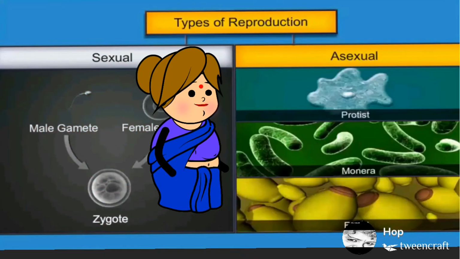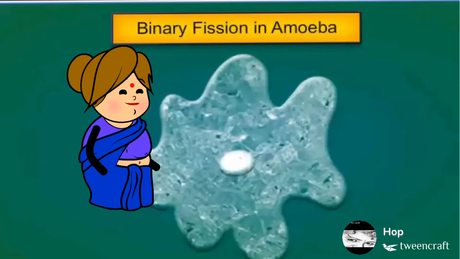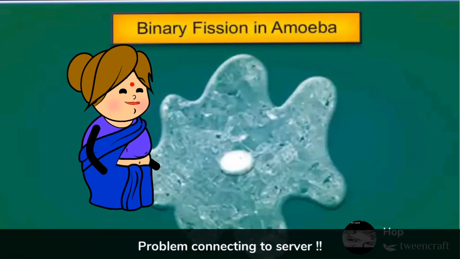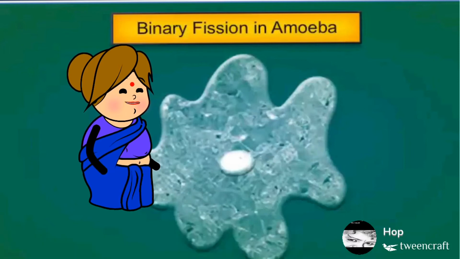The special type of reproduction is of six types. They are binary fission, multiple fission, gemmulation, budding, fragmentation, and regeneration. Binary fission is a type of asexual reproduction by separation of the body into two new bodies. In the process of binary fission, an organism duplicates its genetic material, then divides into two parts, with each new organism receiving one copy of the DNA.